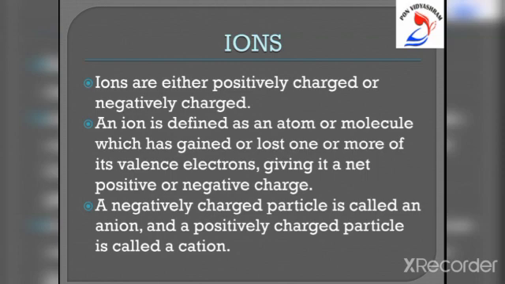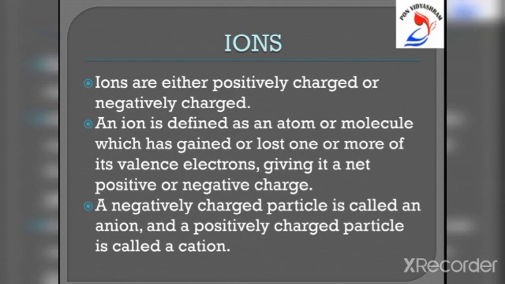An ion is a positively or negatively charged atom or group of atoms. Examples of ions are sodium ion Na+, magnesium ion Mg2+, chloride ion Cl-, oxide ion O2-. An ion is formed by the loss or gain of electrons by an atom. So, it contains an unequal number of electrons and protons.